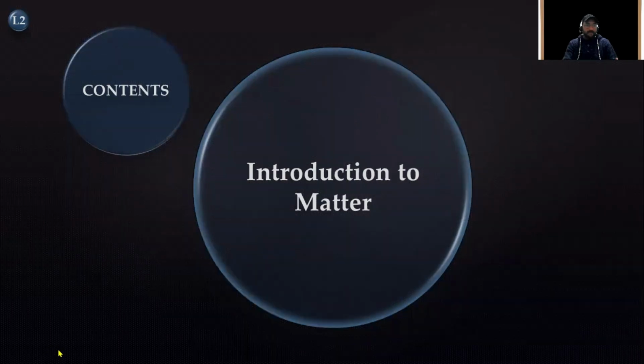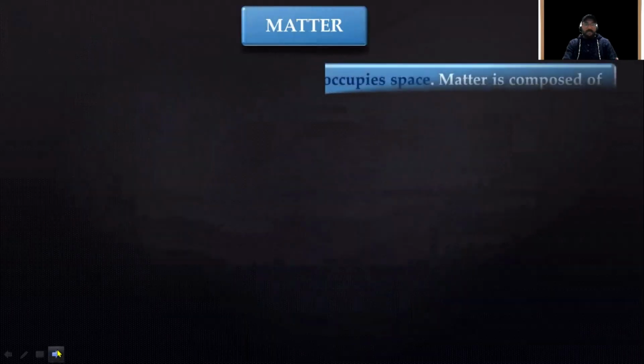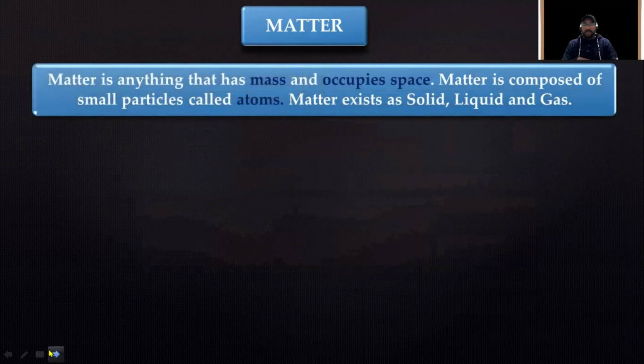So matter can be defined as anything having mass and occupies space. That's called matter. Mass means the content of matter in a body, or it is just the quantity of atoms, we can say, that constitute mass. And having mass, definitely it occupies space, and matter is composed of tiny particles. Those are called atoms.